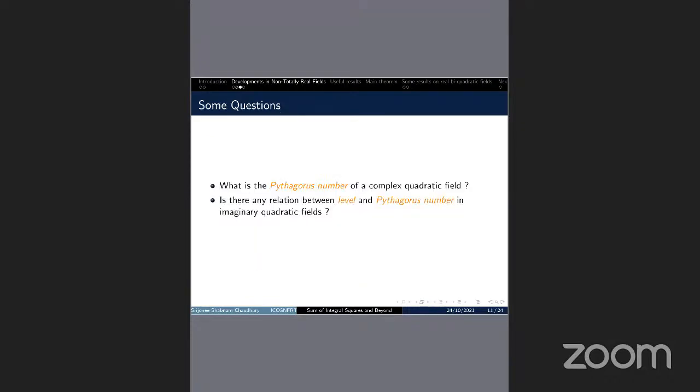As far as I know, there exist no results on the Pythagoras number in complex quadratic fields. And I think there is some relation between level and Pythagoras number in imaginary quadratic fields also, but no results have been found till now. So now we move to the biquadratic cases.